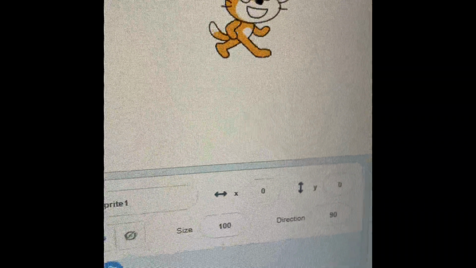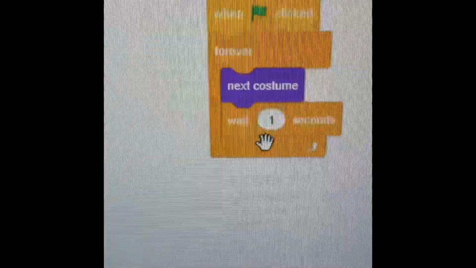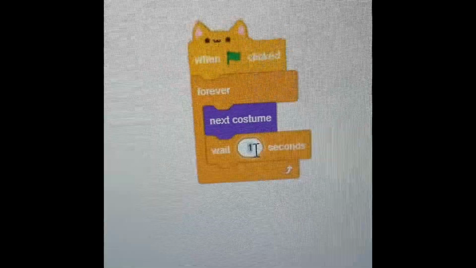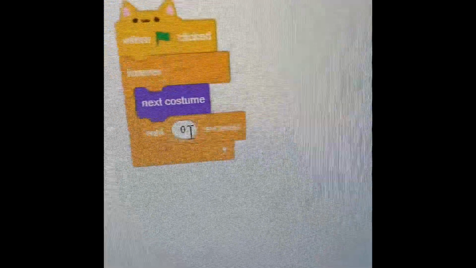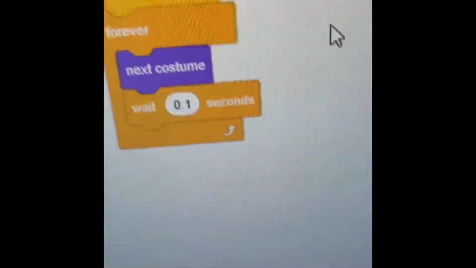The forever loop makes something go on forever. And then with the wait block, we can do the same thing that we did in the last episode, which makes him look like he's running.